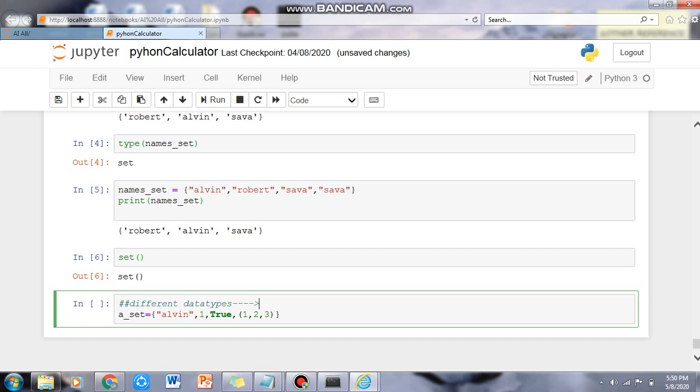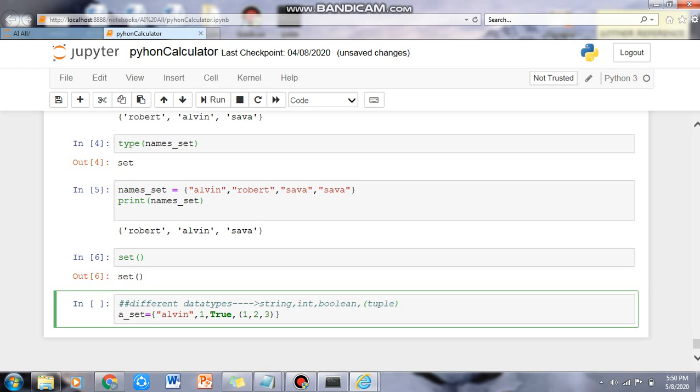They can be string, such as Alvin, integer, as we have taken 1, a boolean, which is here True, and we can also have a tuple, which is 1 2 3. So 1 2 3 is present inside the brackets, so it is a tuple, right?